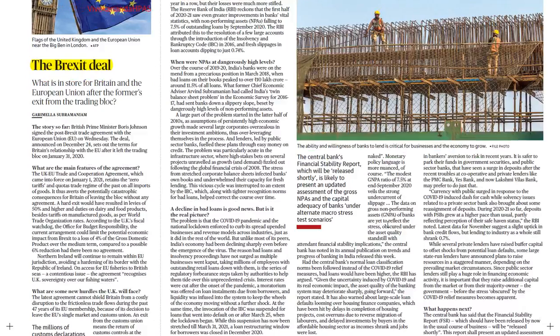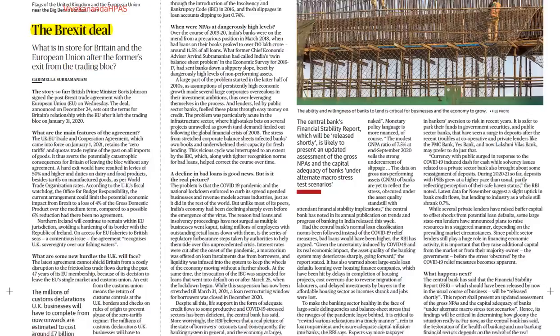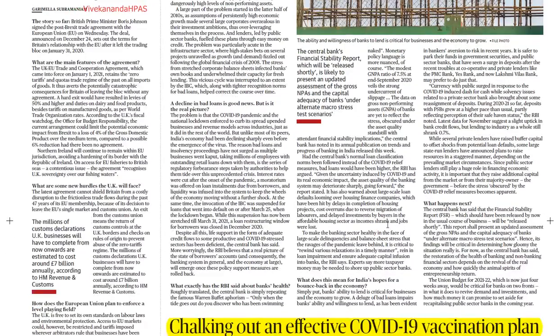The NPAs are dangerously at a high level, and it is estimated at about 10 lakh crore, which is 11.5% of the total loans that are sanctioned. This is the current scenario in the bank. So 10 lakh crore is the actual amount of NPA that is currently generated. Now, the decline in the bad loan is good news, but it is not representing the real picture. Why is it not representing the real picture?